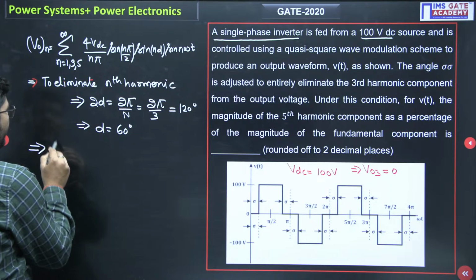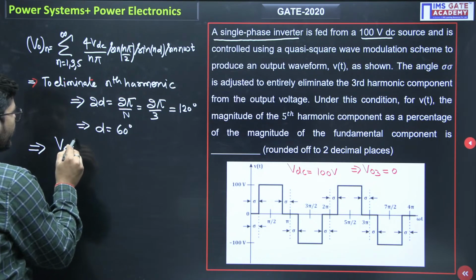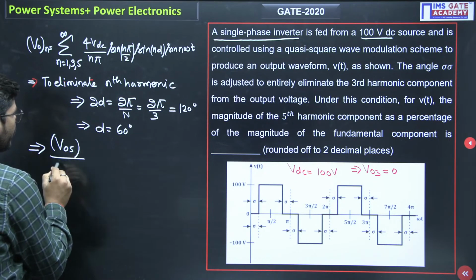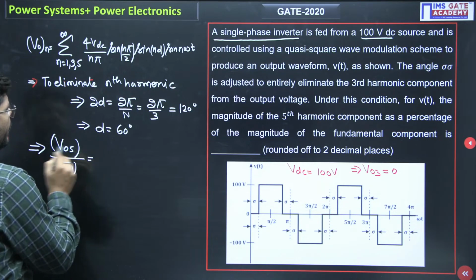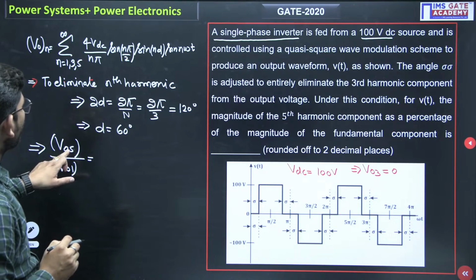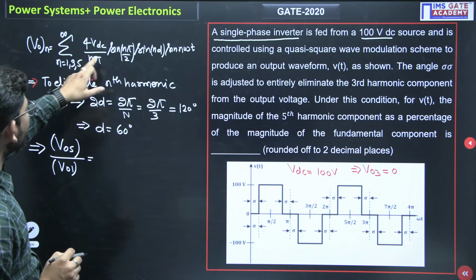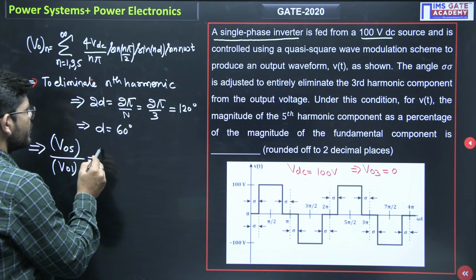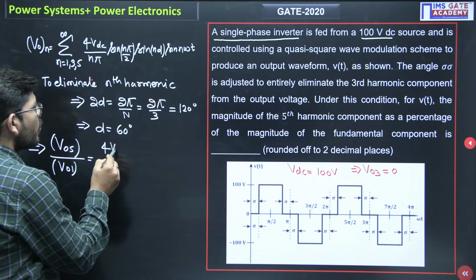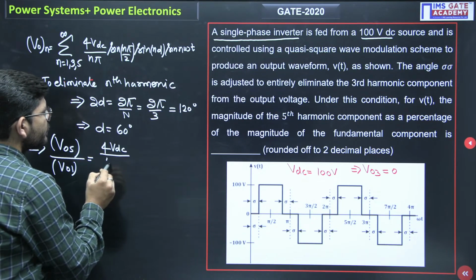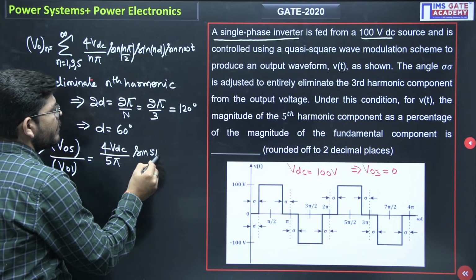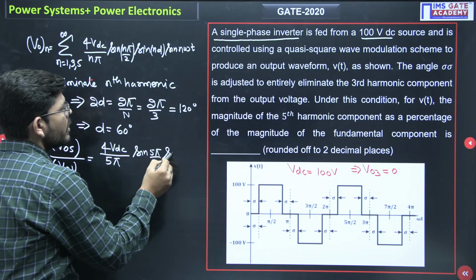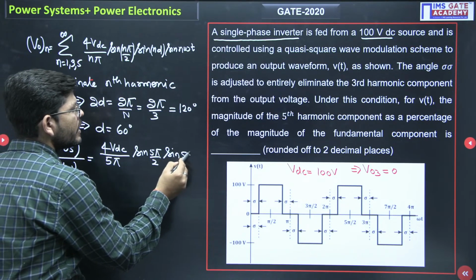Now what we have to find out is the ratio of the fifth harmonic voltage to the fundamental voltage. To calculate the fifth harmonic voltage, we put n equals 5 in this equation. So it will be 4 VDC over 5 pi, sine 5 pi by 2, sine 5d.